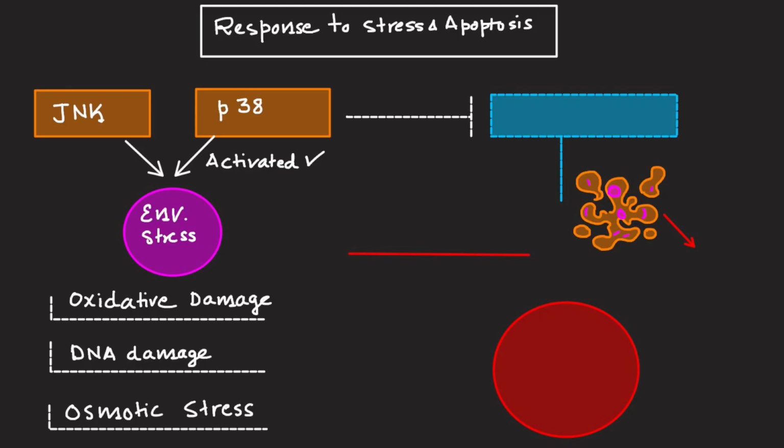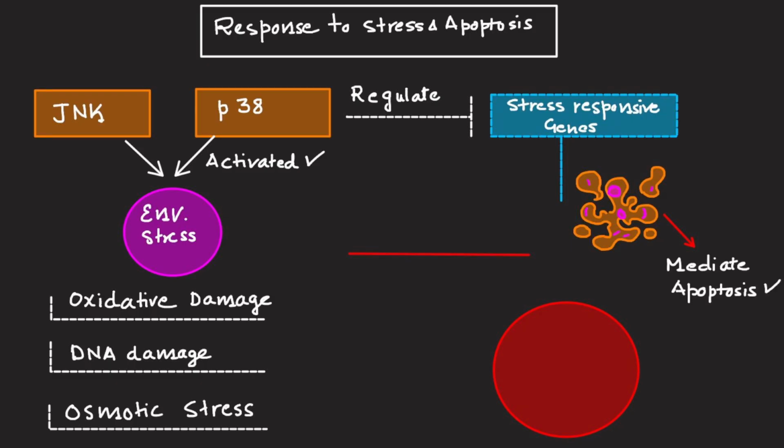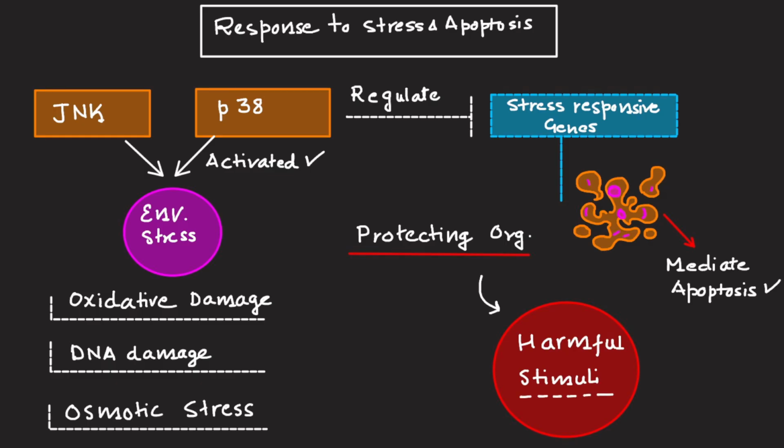So these pathways, especially JNK and P38, they regulate the expression of stress responsive genes and they further mediate apoptosis. Now, because of that, it can protect the organism from damage caused by the harmful stimuli. So that is why this pathway is really important, especially JNK and P38, where the cell is trying to adjust itself in response to stress as well as to the apoptosis, which is also known as cell death.